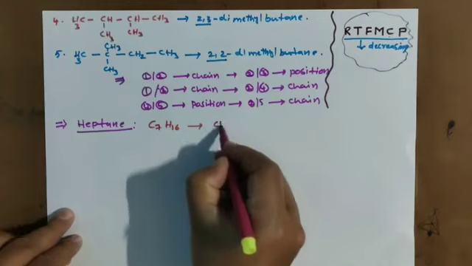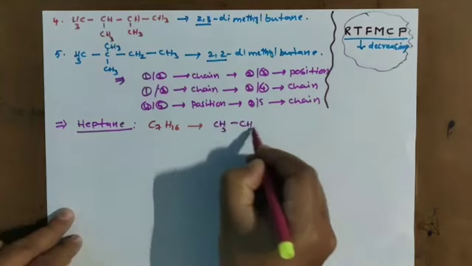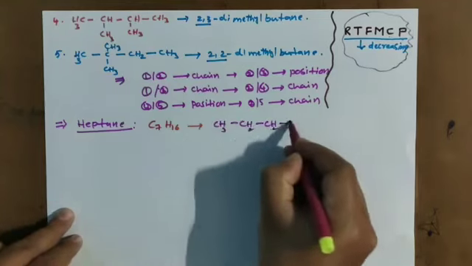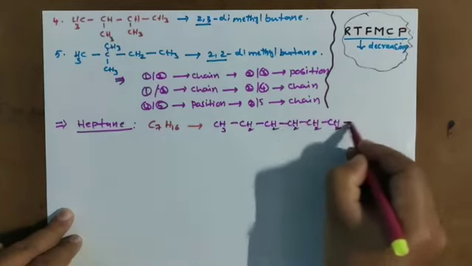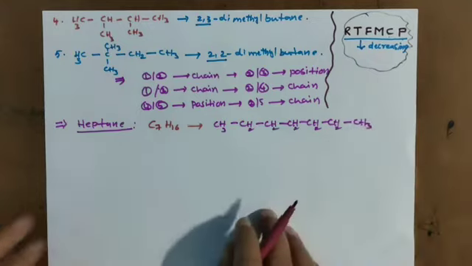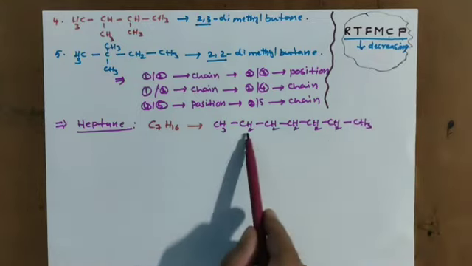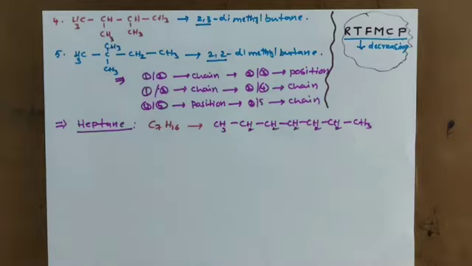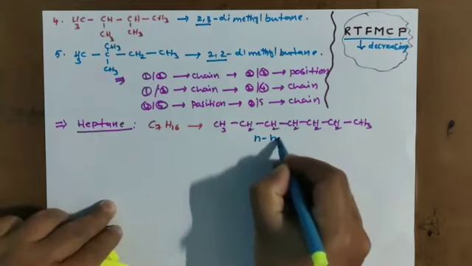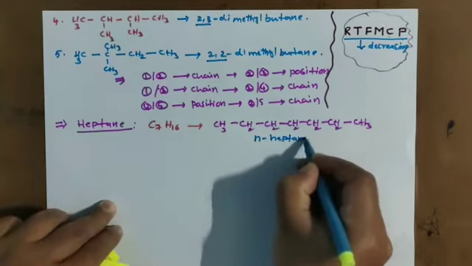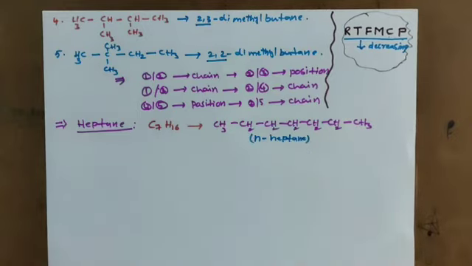So CH3, and so on. See the number of carbons: 1, 2, 3, 4, 5, 6, 7. This is a long chain, we are calling open chain. This is n-heptane. Let me see how many possible isomers are present in this compound.